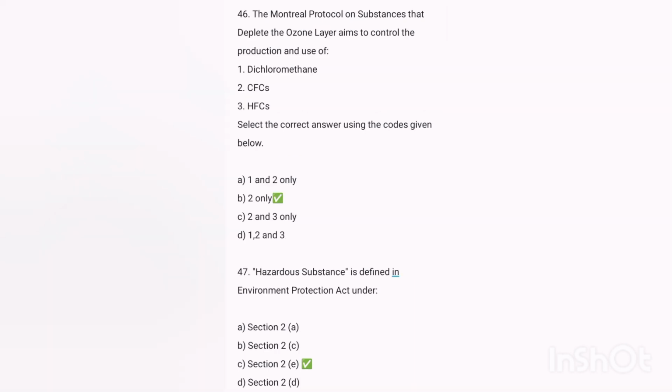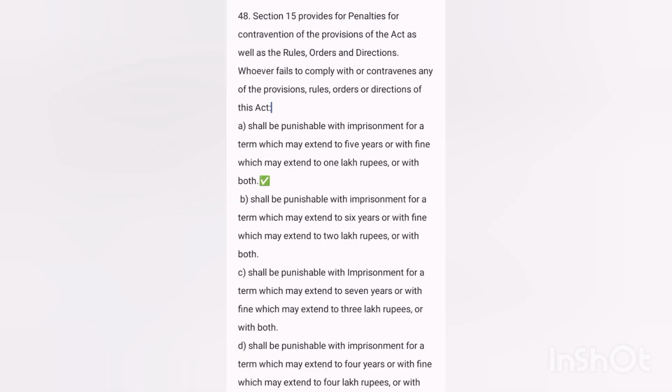Next, the Montreal Protocol on substances that deplete the ozone layer aims to control the production and use. Answer was B only. Next, hazardous substance is defined in the Environment Protection Act under, answer was Section 2(e). Next, Section 15 provides for the penalty for the contravention of the provisions of the Act as well as the rules, orders, and directions. Whoever fails to comply with or contravenes any of the provisions, rules, orders, and directions of this Act, answer was shall be punishable with imprisonment for a term which may extend to 5 years or with fine which may extend to a lakh rupees or with both.